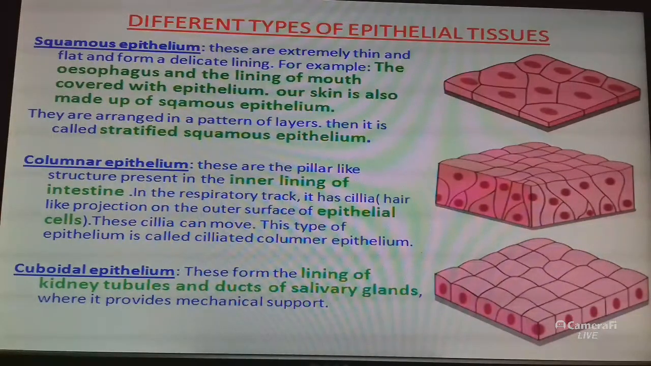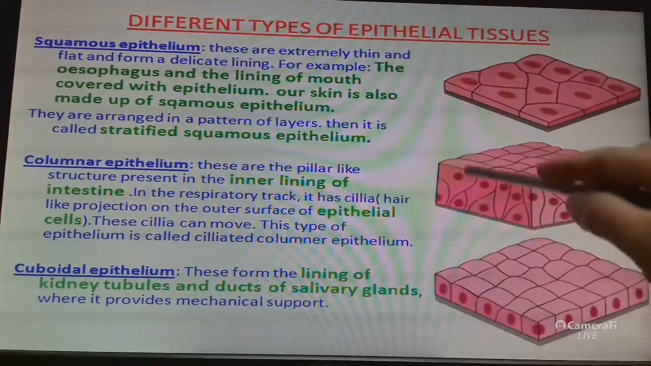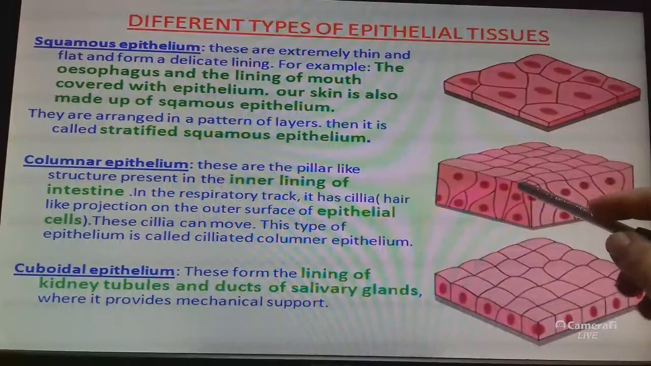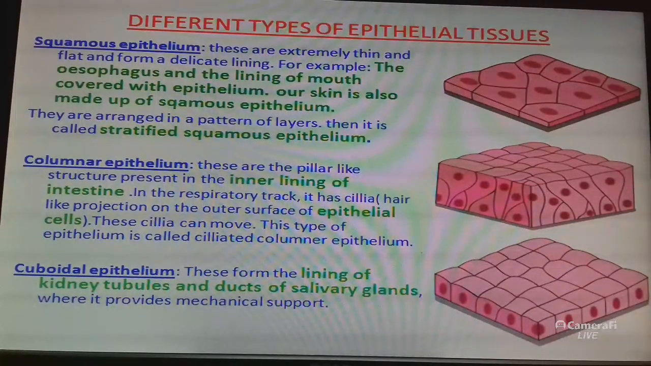Then columnar epithelium. The cells of this tissue are pillar-like structures. These are the columnar epithelium, present in the inner lining of the intestine. In the respiratory tract, it has cilia. Cilia means hair-like projections on the outer surface of epithelial tissue. Columnar means pillar-like.